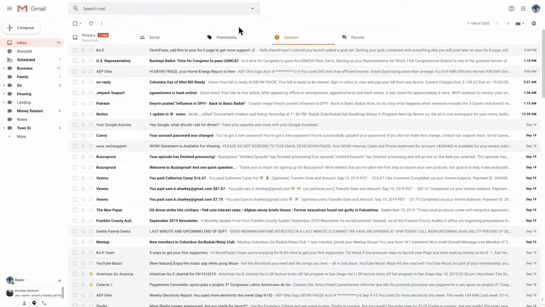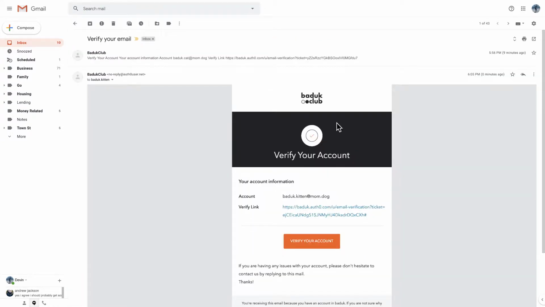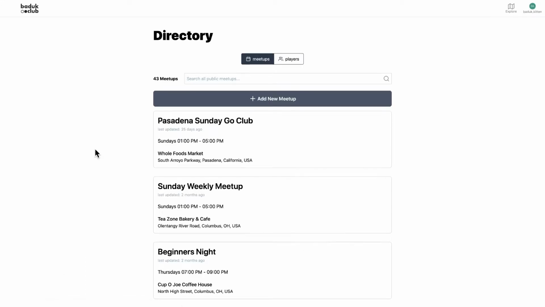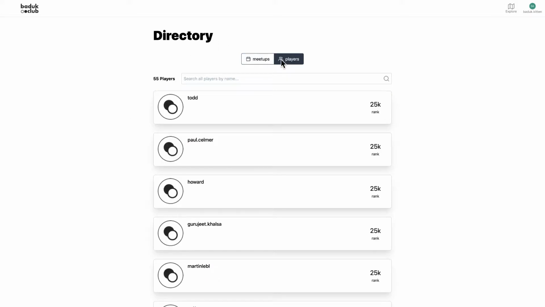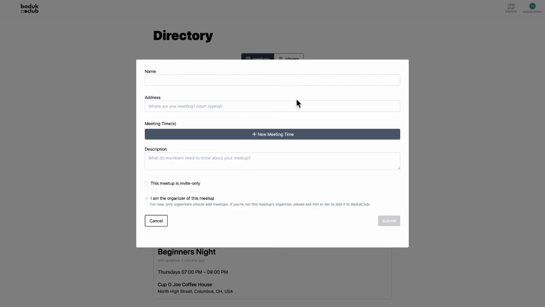So we're going to go over to my mail client, and I'm going to notice that if I refresh, I have a new email from Baduk Club to verify my email. So I come in here, I say yes, verify account, and boop, taken back to the site. Now you can see the landing page has changed. No longer is it just the standard text we saw before, but it's a directory of meetups and also players, which is great. So I can add my meetup from here or go back to the map and do it. I'll just do it from here for now.